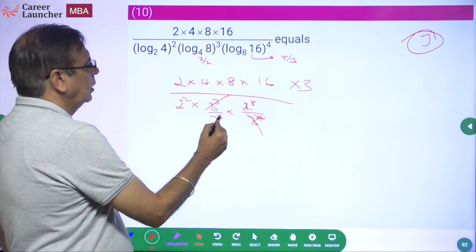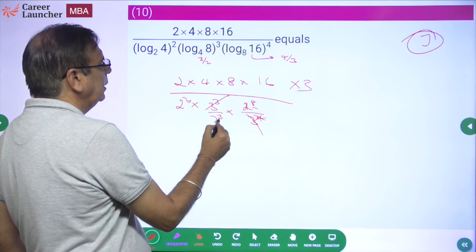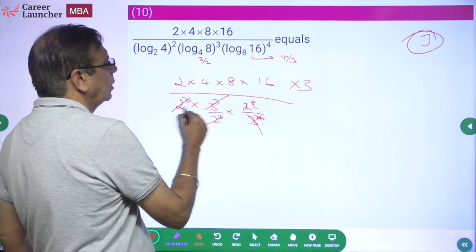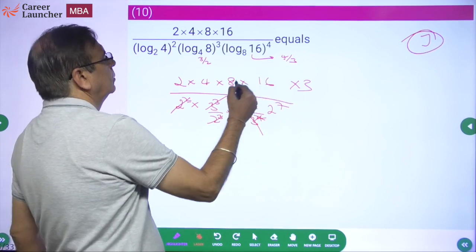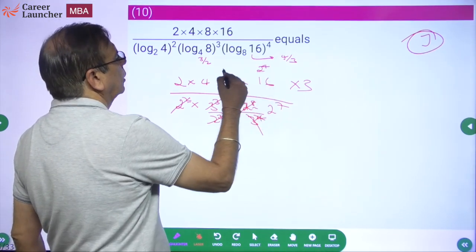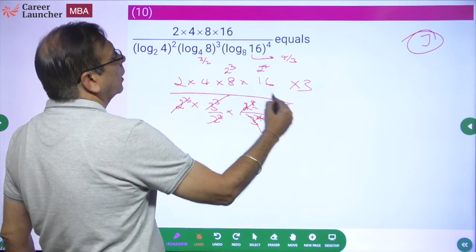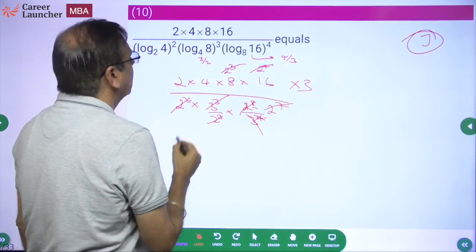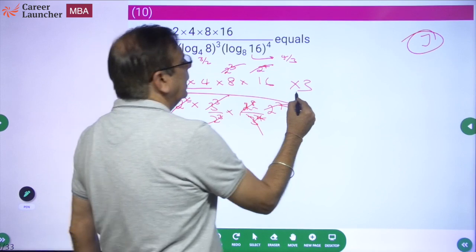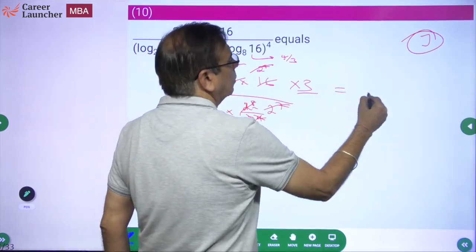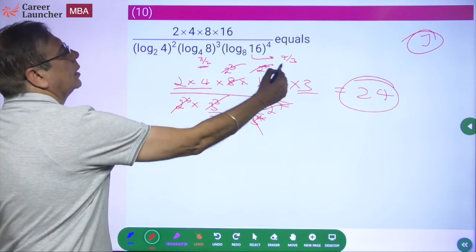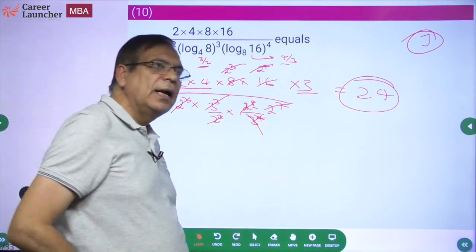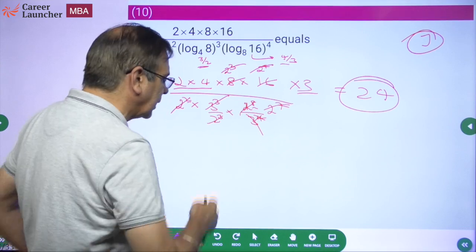And 8 to 10, 10 minus 3, 7. So what you are left with is 2 to power 7. This is 2 to power 4. This is 2 cube. So 2 to power 7, 4, 7. What are you left with? 2 into 4, 8. 8 into 3, 24. 24 is the answer. The key thing was to understand this part. If you understand this in future, you will hopefully be able to solve these questions correctly in a shorter span of time.